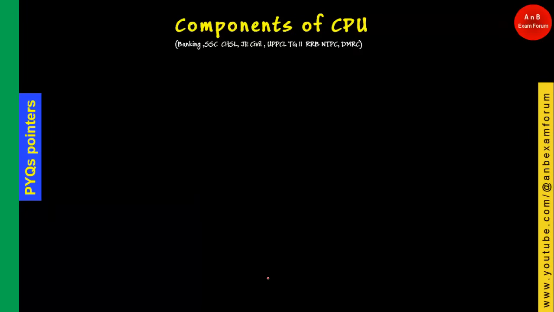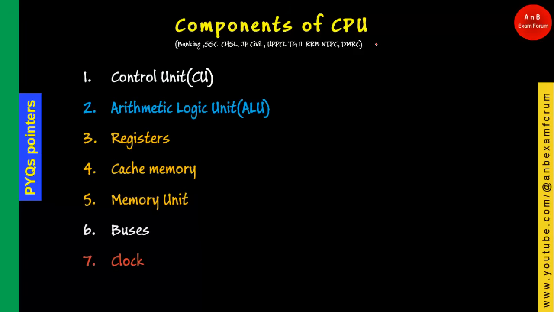So let's see the components of CPU, what makes a CPU, and this particular topic is very important in banking, SSC, UPPCL, RRB, DMRC, and many other exams. Most important are these two: one that is control unit, CU, and the second one is arithmetic logic unit, that is ALU.